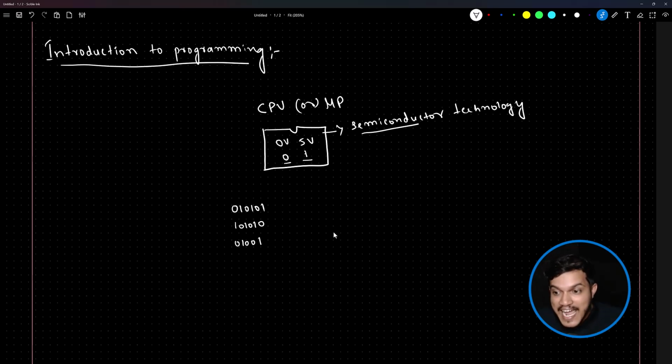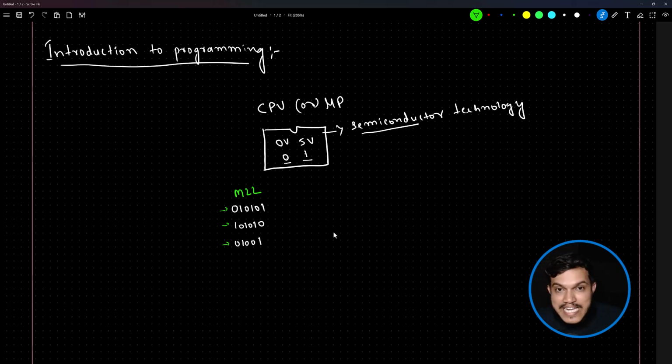Fine. Writing instructions in a form which your machine understands, we also call it machine level language, or you can say binary code. Fine. In a way which your machine understands. And now you can see this is for addition, this is for subtraction, this is for division. Writing multiple instructions, a set of instructions in one place, is also called a program.